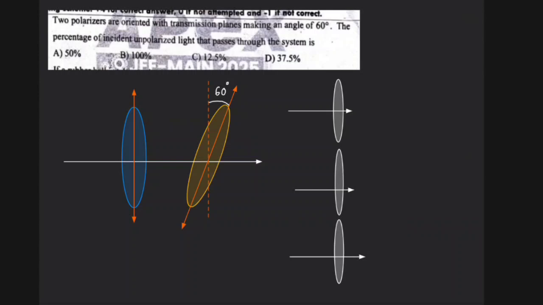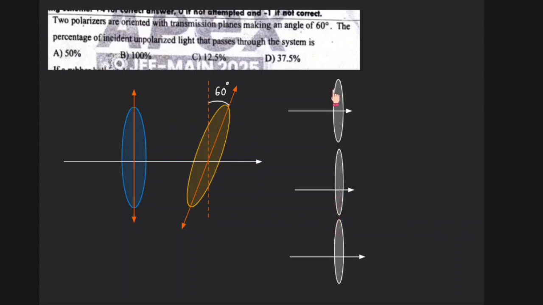So today we are going to discuss this DTM2 paper. The first question is on polarization from wave optics. The question is: two polarizers are oriented with transmission planes making an angle of 60 degrees. The percentage of incident unpolarized light that passes through the system is. So before solving this question, let's understand the minimum basics of polarization.